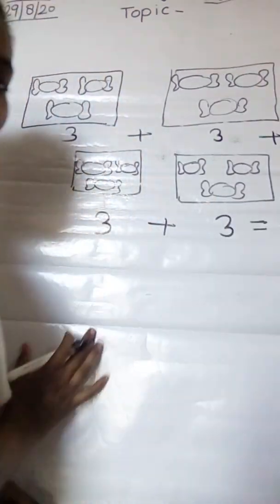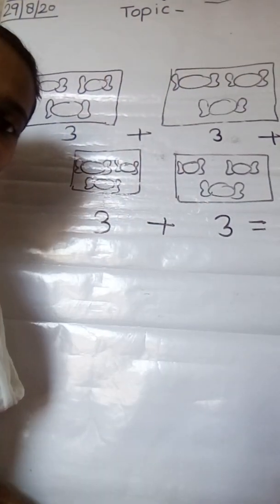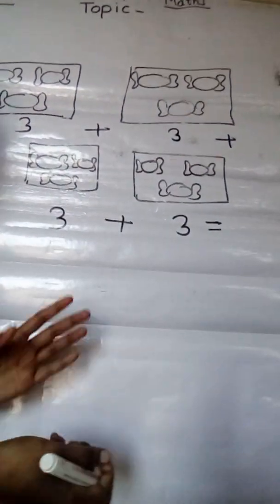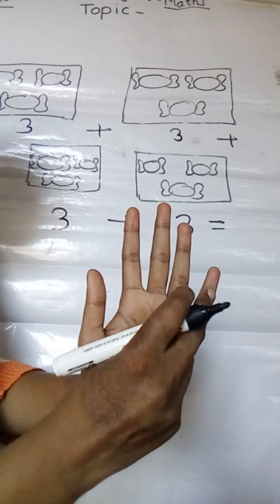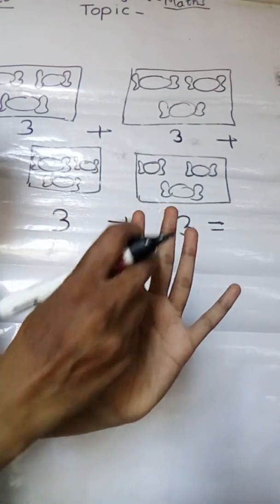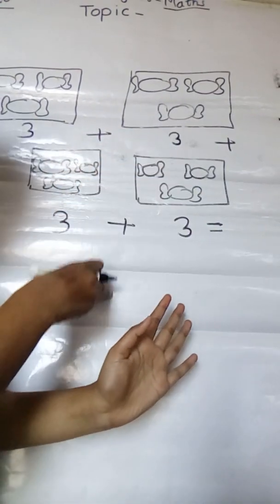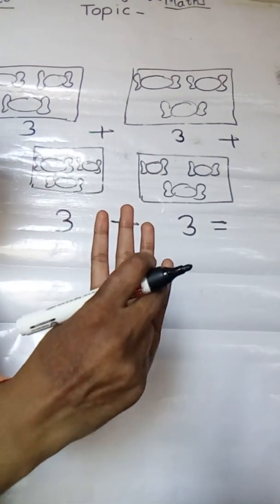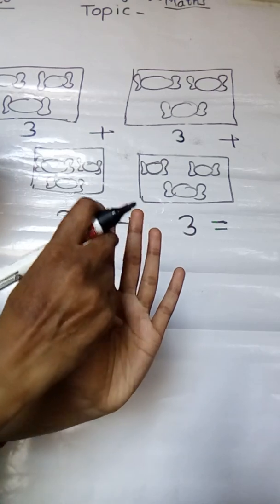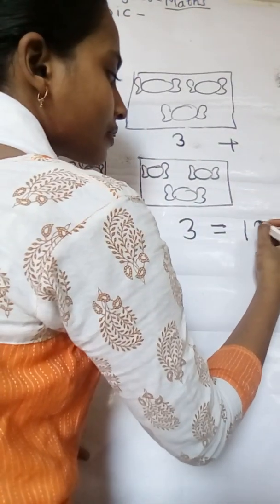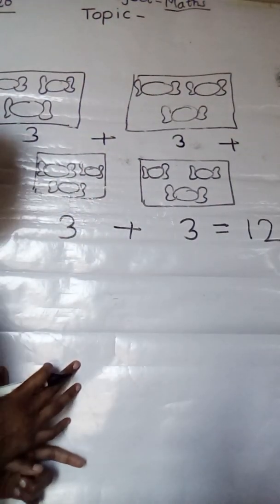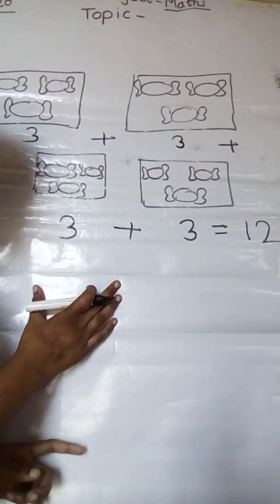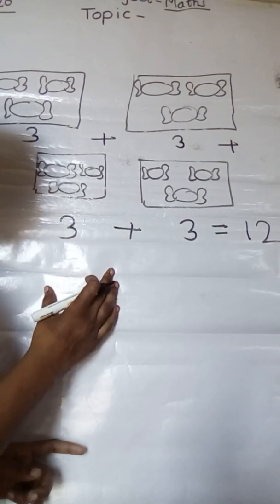So how many total toffees? Tell me that. So 3 plus 3 plus 3. We have to plus 3 four times. So let's count the total: 1, 2, 3, 4, 5, 6, 7, 8, 9, 10, 11, 12. Total toffees is 12. Children, these are only 4 boxes and it takes time to add, right?